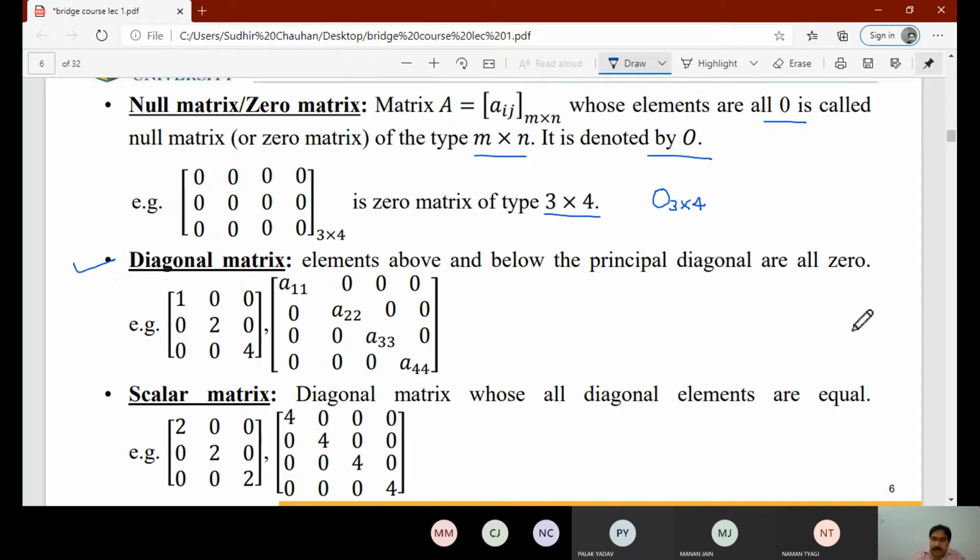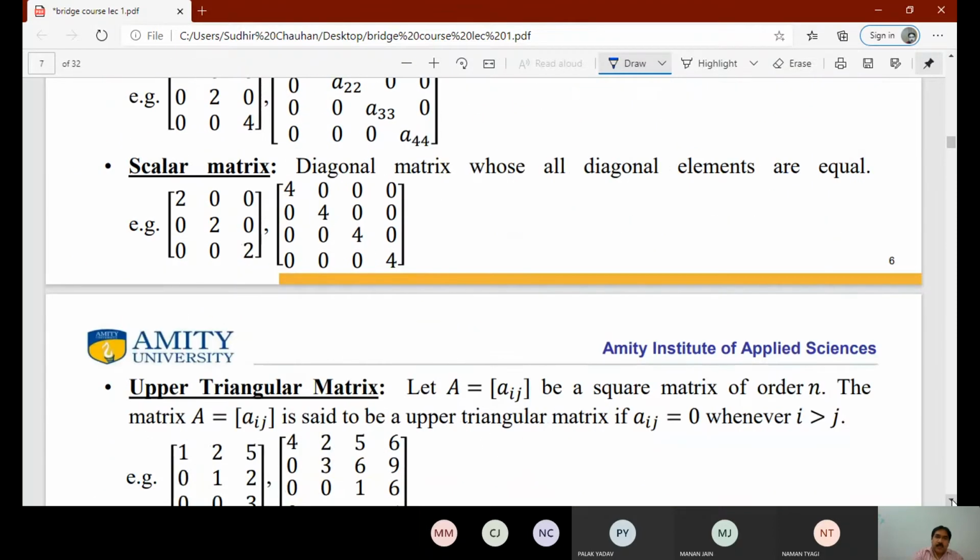Now next is scalar matrix. It is a diagonal matrix whose diagonal elements are all equal. So it should first be a diagonal matrix, and all the elements in the diagonal should be equal, and the rest of the elements are 0. So it is called a scalar matrix. For example, here we have taken diagonal elements 2, 2, 2. So it is a scalar matrix.